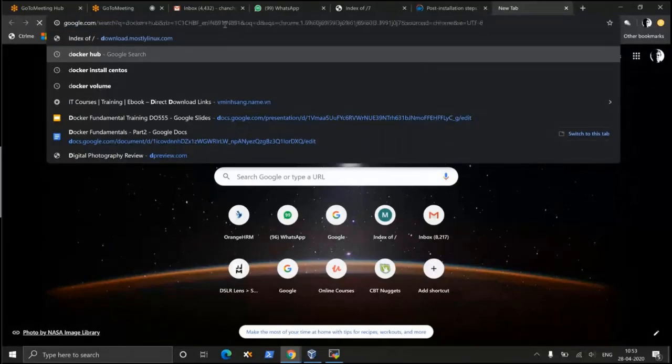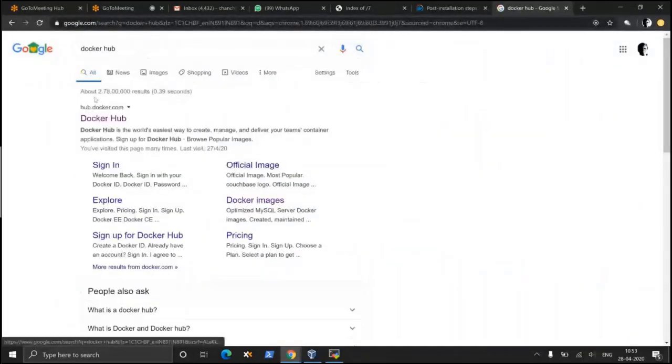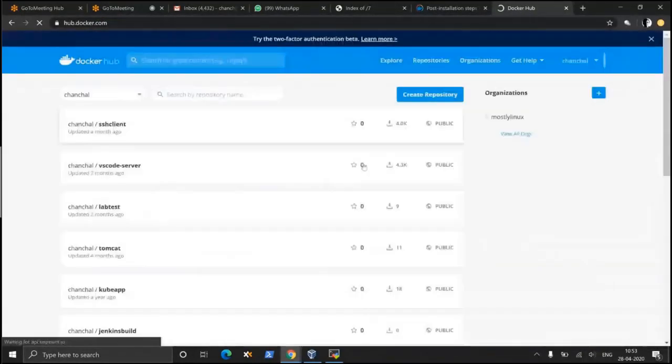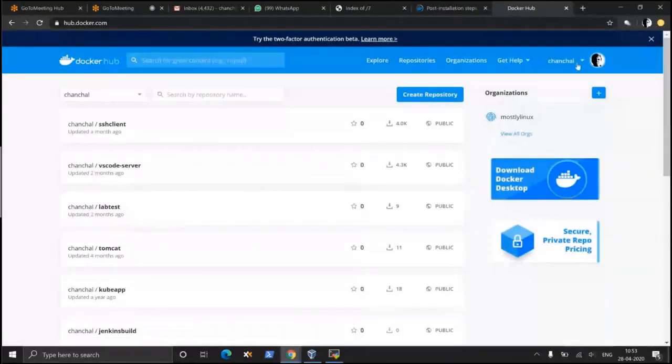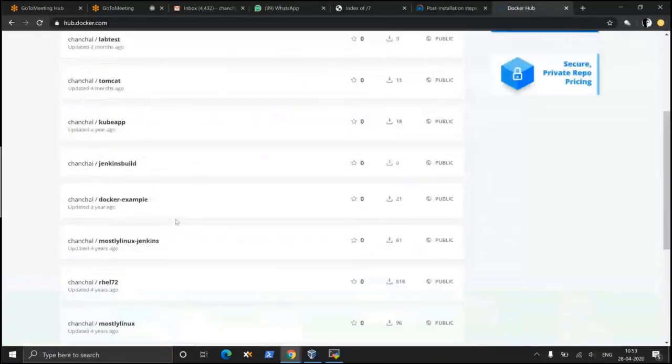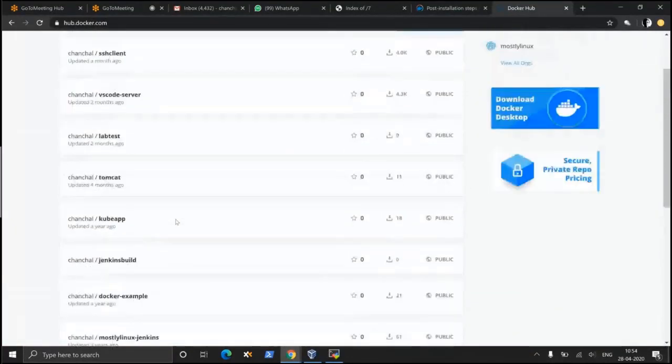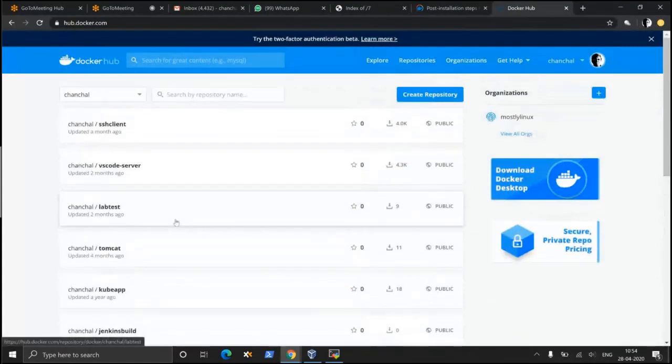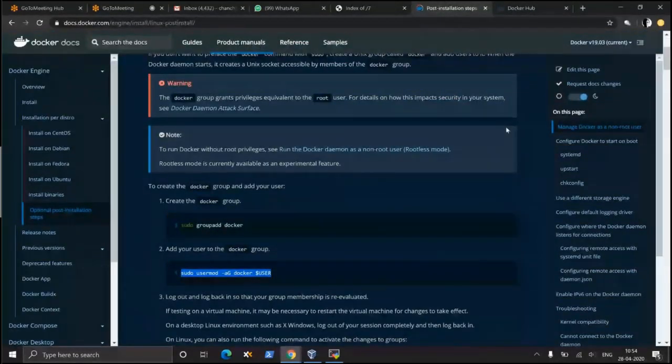Okay, within these 4 days you are going to learn. So you see in Docker Hub I already have an account, Chanchal, and these are my container images. On various occasions I have created these container images. I am destroying these container images. So how to have your own account, how to create your own container image, why you should be creating your own container image, and what is the most methodical and recommended way of creating a container image, that would be part of the learning.